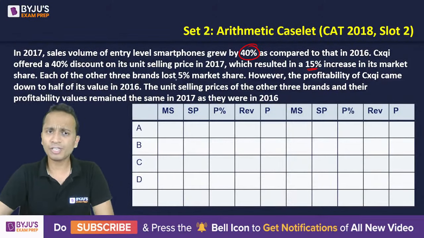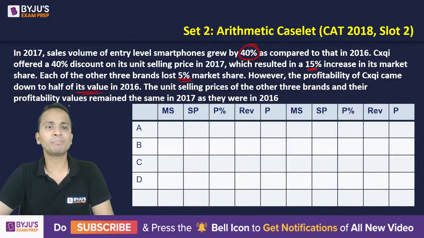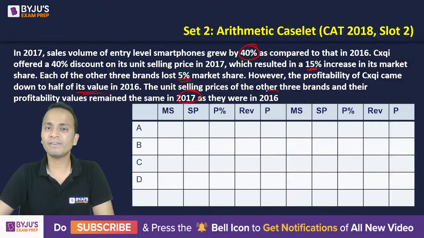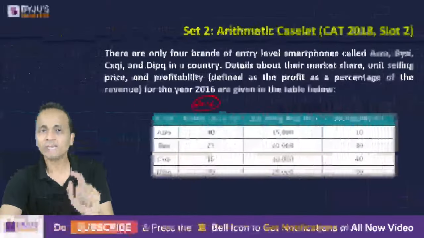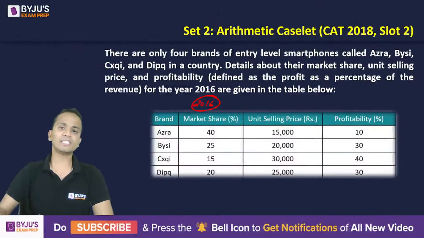Each of the other 3 brands lost 5% market share. However, the profitability of C came down to half its value in 2016. The unit selling prices of the other 3 brands and their profitabilities remained the same in 2017 as they were in 2016. So quickly you can copy this table for 2016.